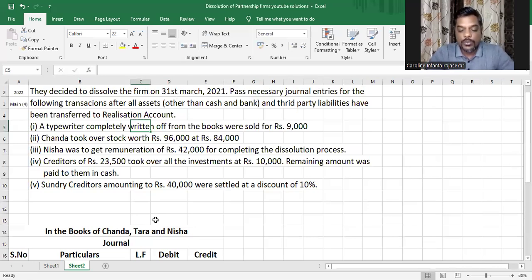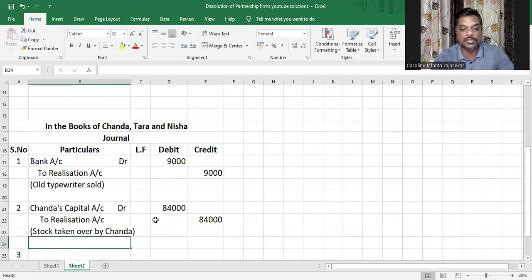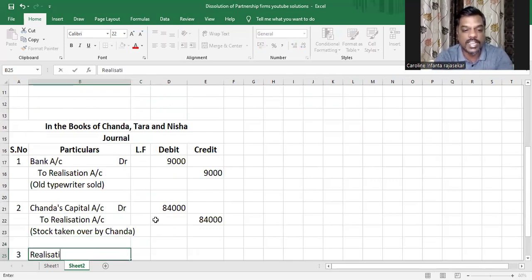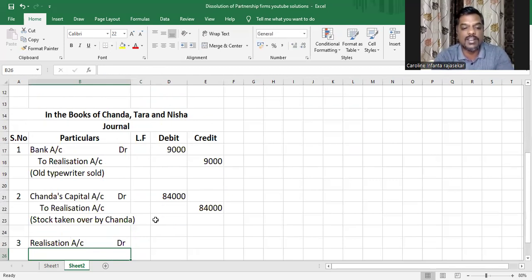My dear children, as I told you, the only nominal account that is opened during the dissolution process is the realization account. Am I right? And remuneration paid to anyone is an expense for the firm. All expenses have to be debited to a nominal account. In this case, the only nominal account that is open during dissolution is the realization account. So the realization account will be debited. Now, I have also told you that whenever a partner is involved, you don't actually pay them or receive money from them. Am I right? Instead, what happens? You set it off against a capital account.